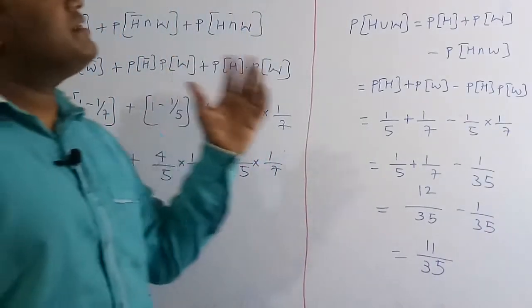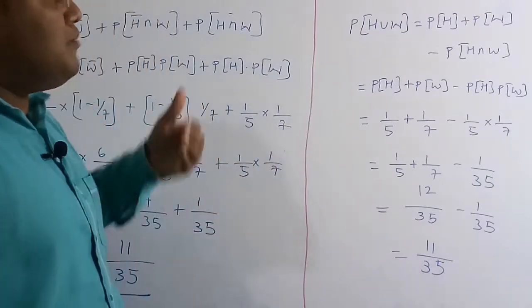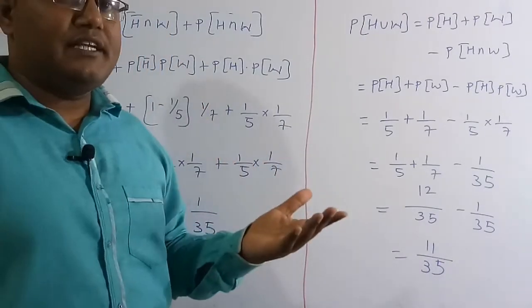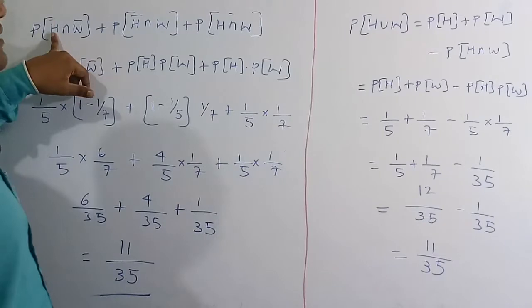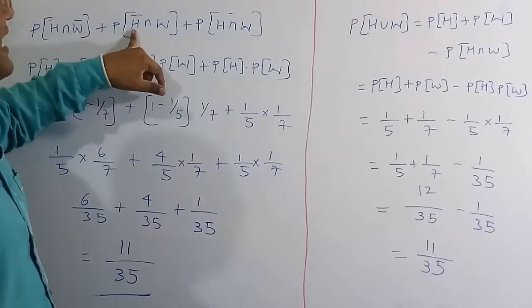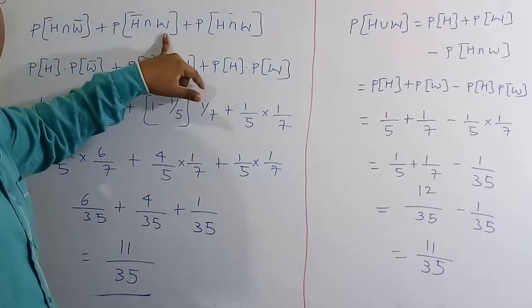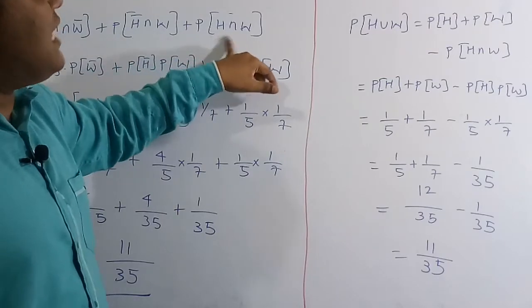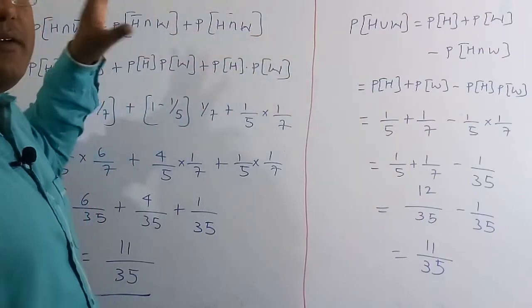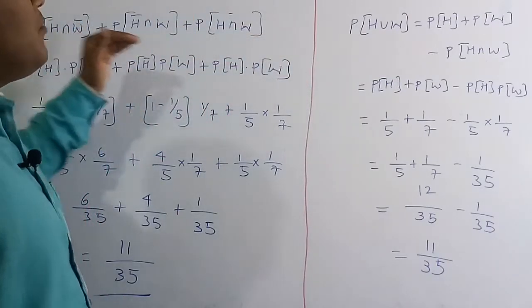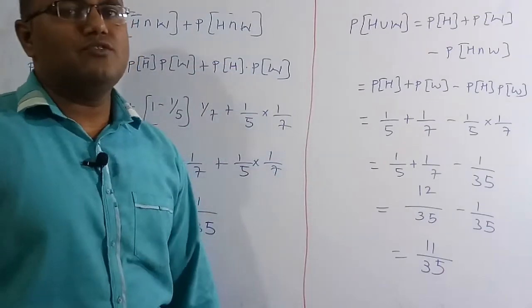Anyone can be selected. Husband is selected but wife not, or husband is not selected but still wife is selected, or husband is selected and wife is also selected. Any one of them can be selected. So therefore this is our net probability. So 11 by 35 is the correct solution of this question.